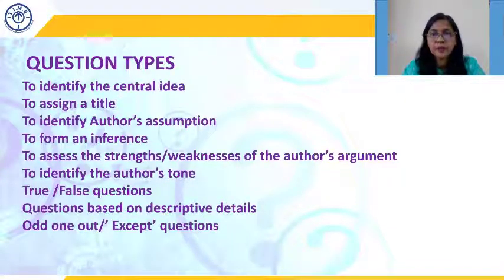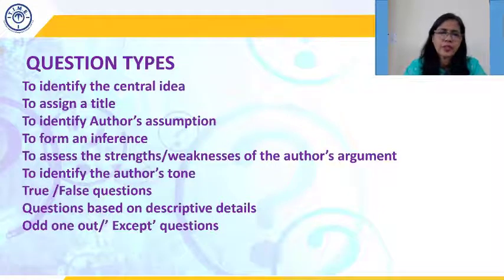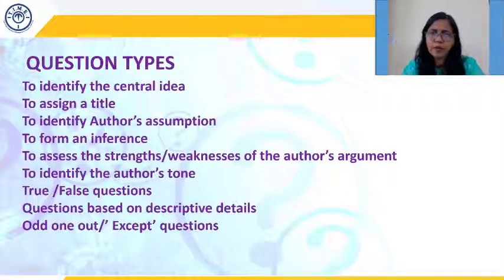Now these are a little time consuming and they are more often than not inferential questions. So out of the 4 options given, maybe 3 of them are similar, then the one that is not similar would be your odd one out. The except question. Now these types of questions have become very popular.